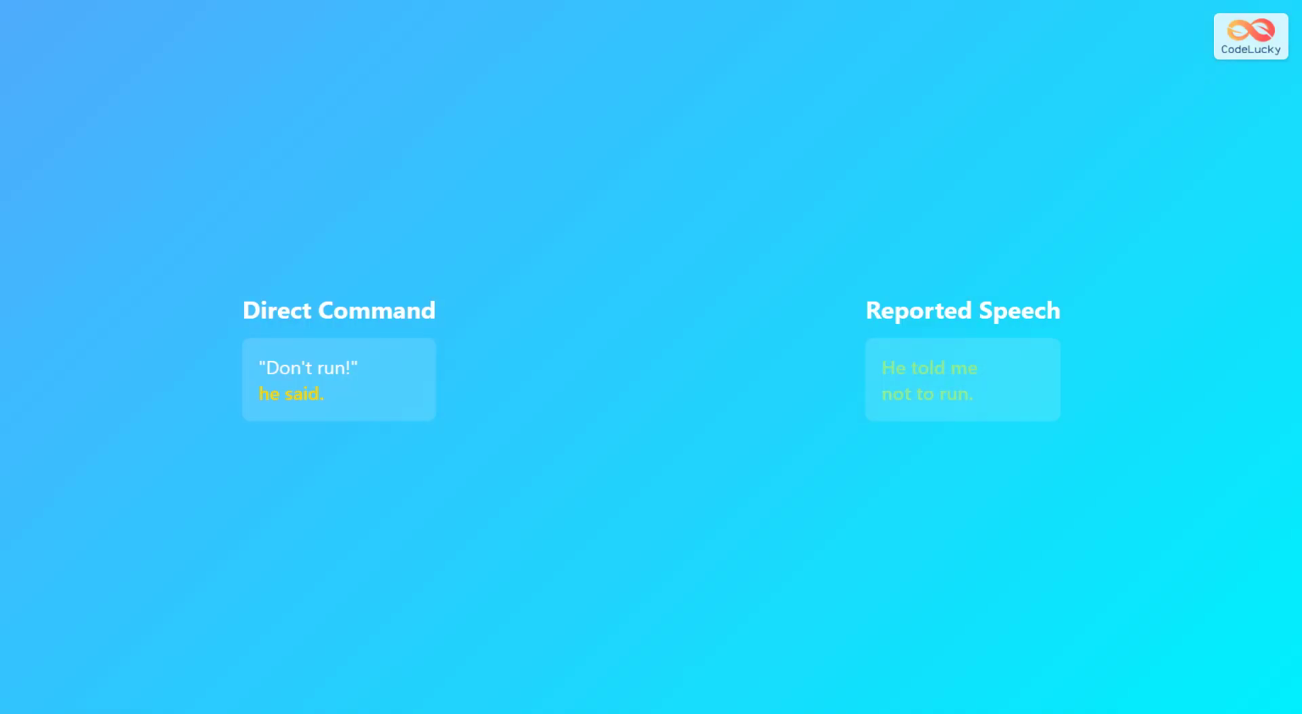Negative commands follow a clear pattern too. "Don't run!" he said becomes "he told me not to run." The word "not" goes before "to" plus the base verb. This structure applies to all negative imperatives in reported speech.